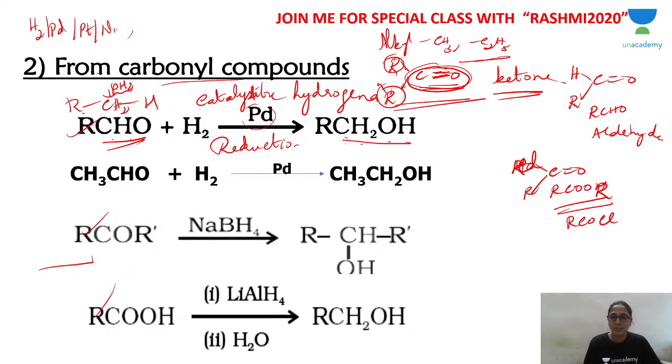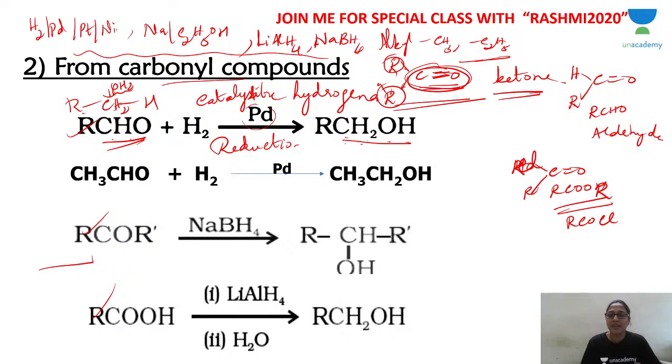That is one way of carrying out reduction. Or you can also use sodium in ethanol, C2H5OH, or strong reducing agents like lithium aluminium hydride or sodium borohydride. All these can be used as reducing agents to convert carbonyl compounds to alcohols. And if you use aldehyde, you get primary alcohol.